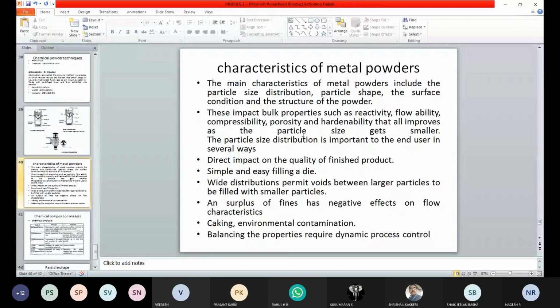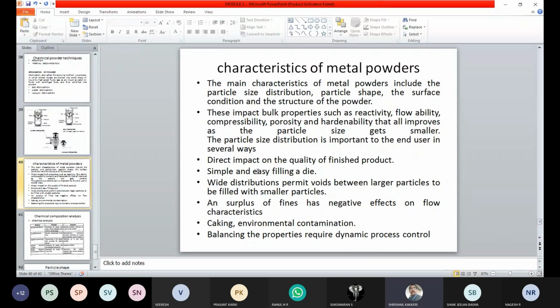Once we get the smaller size, we get many more properties with respect to the product that will be developed from powder metallurgy. Then next one is direct impact on the quality of the finished product. If you are satisfying all the above things with respect to shape and size as well as structure, then we are going to get a good finished product. So that is the third point, direct impact on the quality of the finished product.